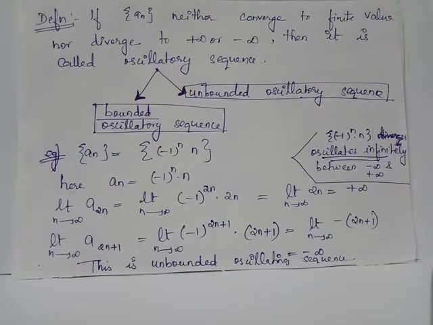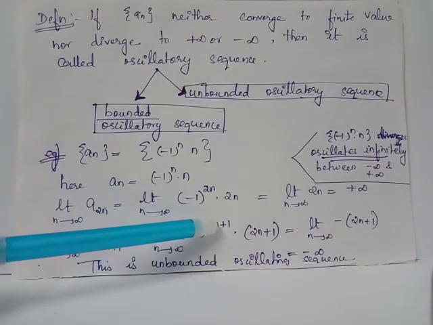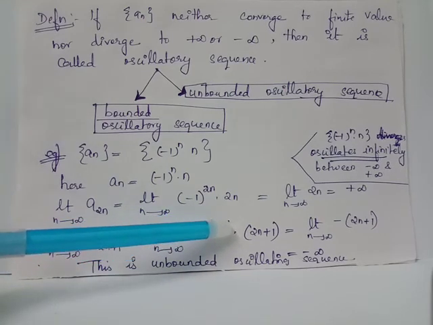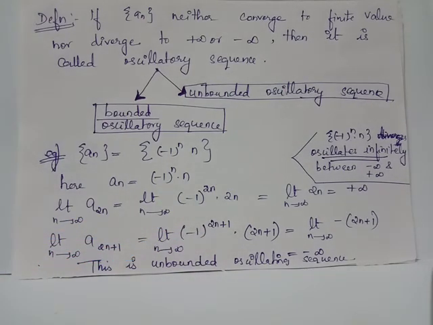As in the previous case, we have (-1)^{2n} multiplied by (-1)^1, which will give us positive 1 multiplied by negative 1. This is because by the exponential law we have (-1)^{2n+1} equals (-1)^{2n} multiplied by (-1)^1. (-1)^1 will give us -1, which is a constant and can be taken outside the operation of the limit as n tends to infinity. When you take the limit as n tends to infinity of (-1)^{2n}, it will give you 1 itself as the answer.